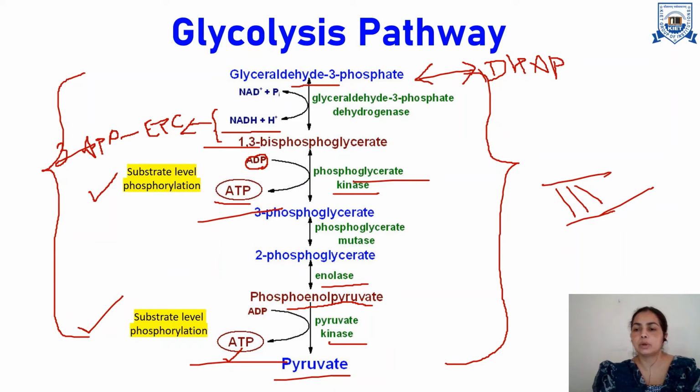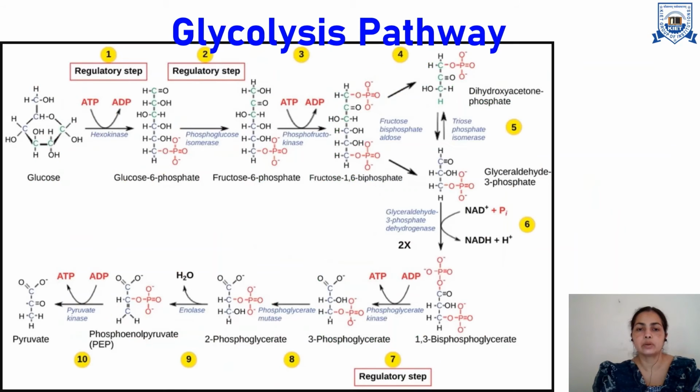So this is about the details of the glycolysis pathway, the various steps you could see here. I have put all of them on the same slide. Among them, the first step where glucose is converted to glucose 6 phosphate, the phosphorylation, is a regulatory step.